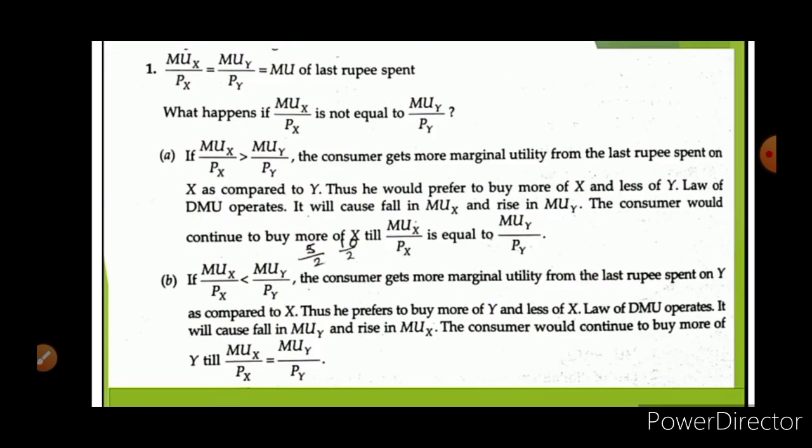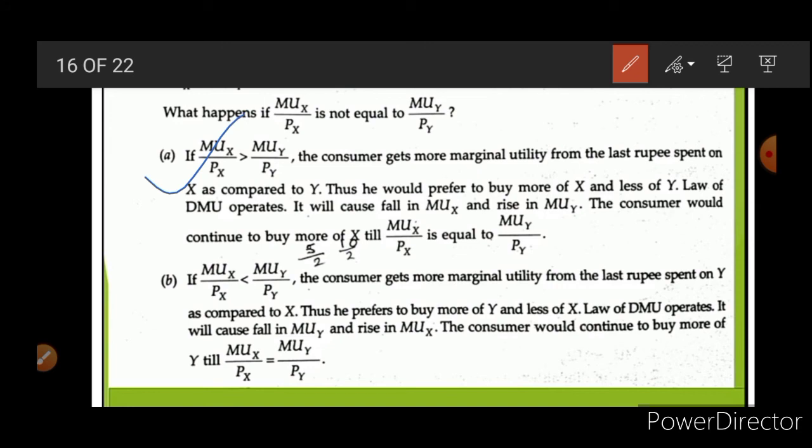Now, why is no other point a consumer equilibrium? So we are going to discuss. Suppose MUX upon PX is greater than MUY upon PY. In this case a consumer gets more satisfaction from the X good compared to Y. So in such a case he buys more of X and less of Y, and this will happen till both